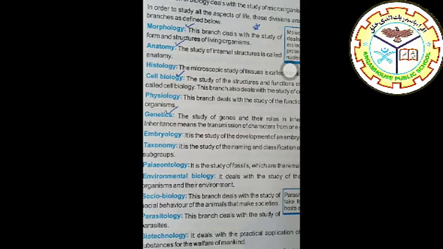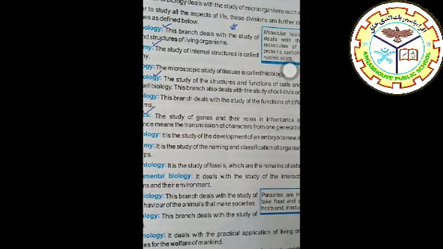Now move towards histology. Histology is the microscopic study of tissues. Histo means tissues and logy means study. So study of tissues is called histology, like cardiac tissues in our heart, epithelial tissues in humans, and etc.